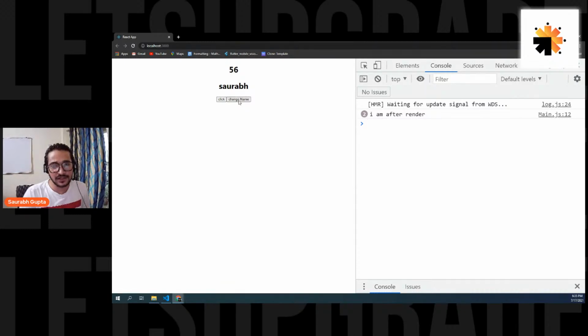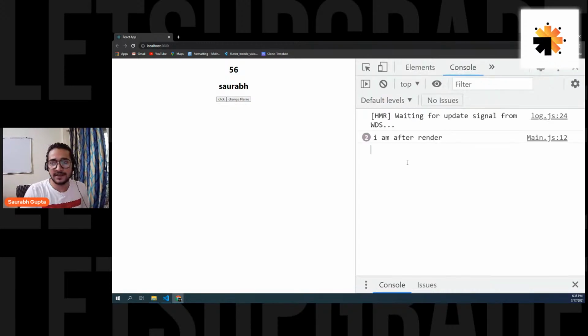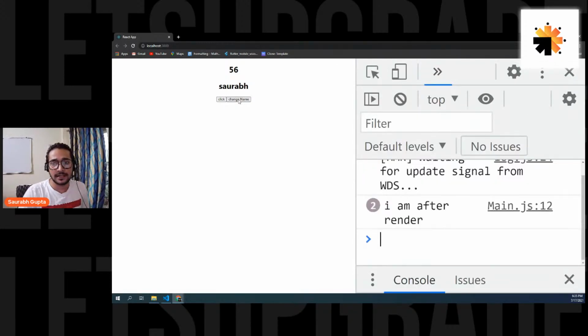But do I click change name? We know that when I click change name, Saurabh will be changed. And if Saurabh is changed, that means the component is re-rendering. But is this getting called? Let's see. I'll zoom it for you. See, it's 2. Now I do it. Change name. The component got re-rendered, I see the update here, but the useEffect was not called.